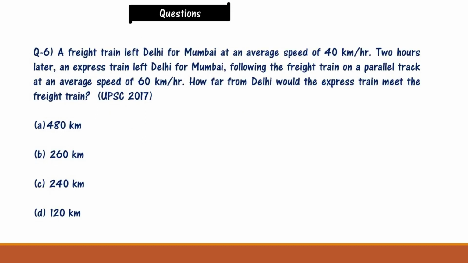Now comes question number 6. A freight train left Delhi for Mumbai at an average speed of 40 km per hour. 2 hours later, an express train left Delhi for Mumbai, following the freight train on a parallel track at an average speed of 60 km per hour. How far from Delhi would the express train meet the freight train? This is a UPSC 2017 question. Options are 480 km, 260 km, 240 km, 120 km. Please solve this question.